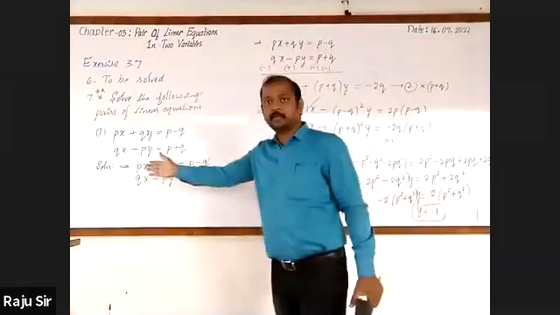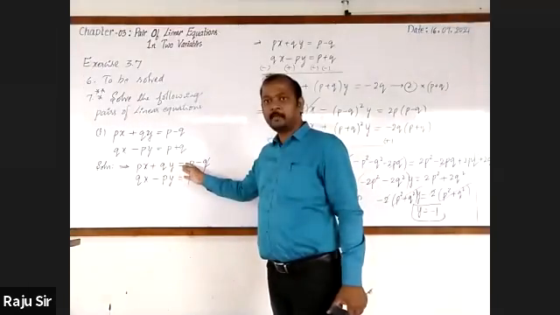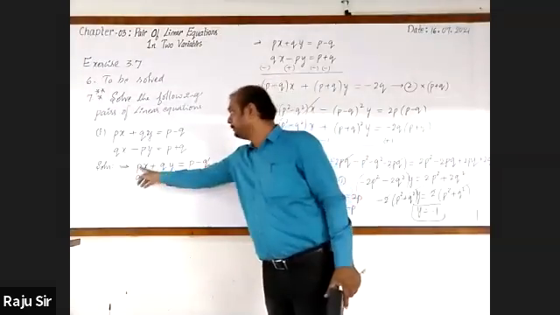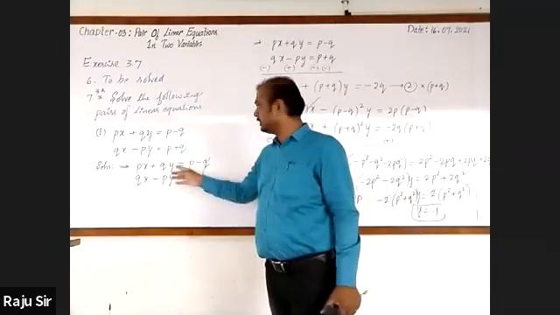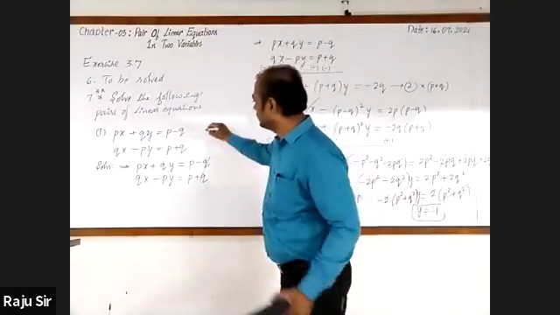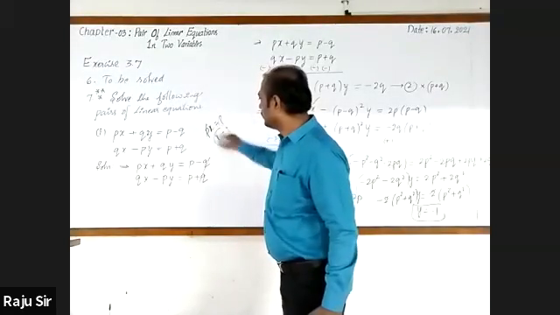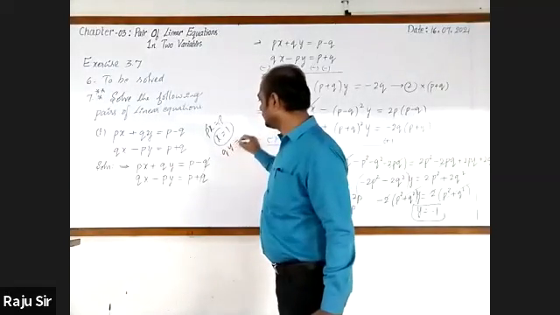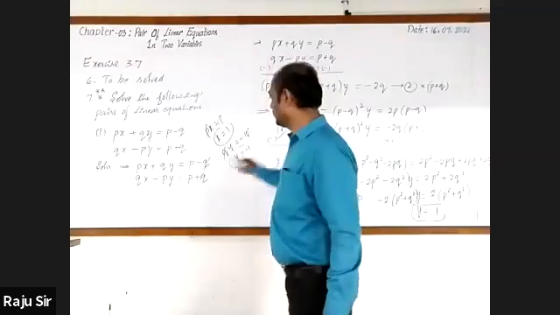You are comparing the coefficients? Yes, sir. PX equal to P, PX is equal to plus 1. Means he is telling that PX is equal to P, then X is equal to 1. And QY is equal to minus Q. Q and Q get cancelled. Y equal to minus 1.